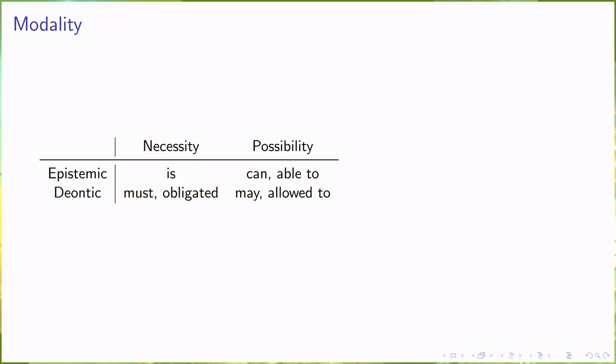The flavors are epistemic, which deals with what is and what we know, and deontic, which is what should be and what is required. The forces, at their most basic, are necessity and possibility. This can be expanded to a spectrum with arbitrarily many points in various theories.